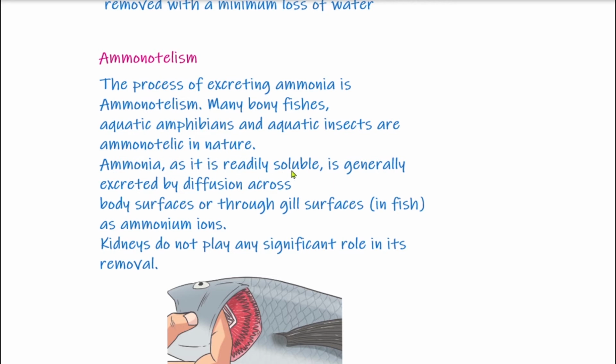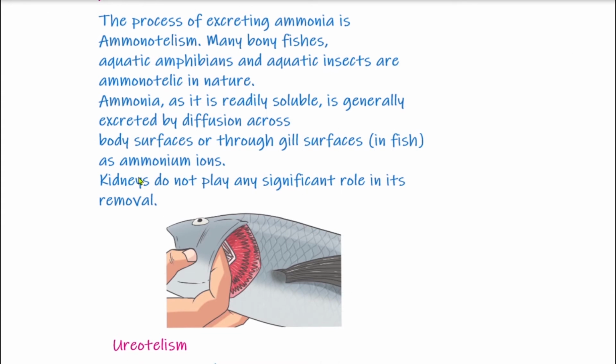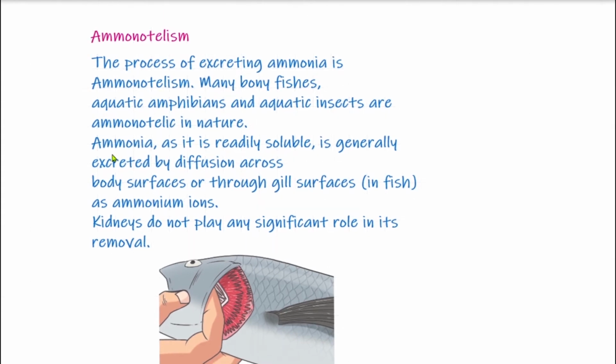Ammonia, as it is readily soluble, is generally excreted by diffusion across body surfaces or through gill surfaces, as in fish, as ammonium ions. So students, this ammonia is readily soluble in water, so it is excreted by the diffusion process. When the concentration of ammonia inside the body rises above the concentration in the surrounding fluid, the ammonia diffuses out into the water, and this happens either through the body surface or through the gills in case of fishes.